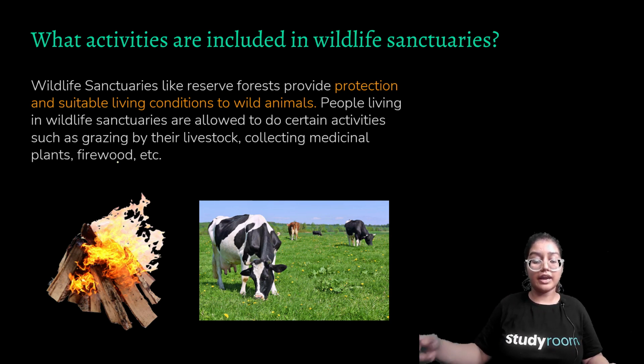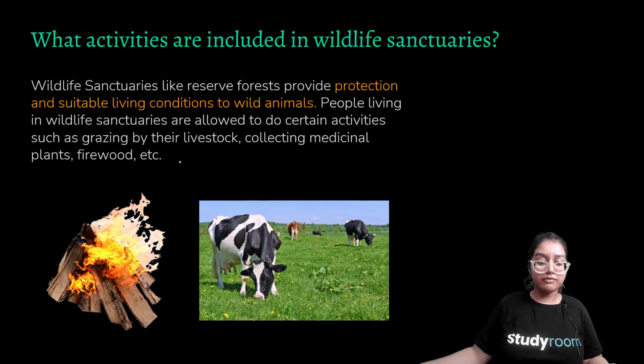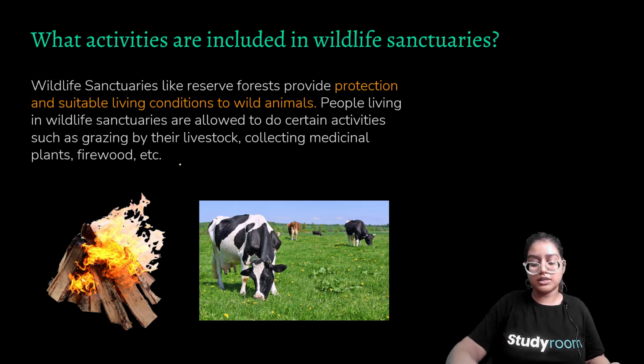For example, a tribal community can graze their livestock and collect plants and firewood. So there are no very strict laws here, but they can practice certain liberties without harming the animals.